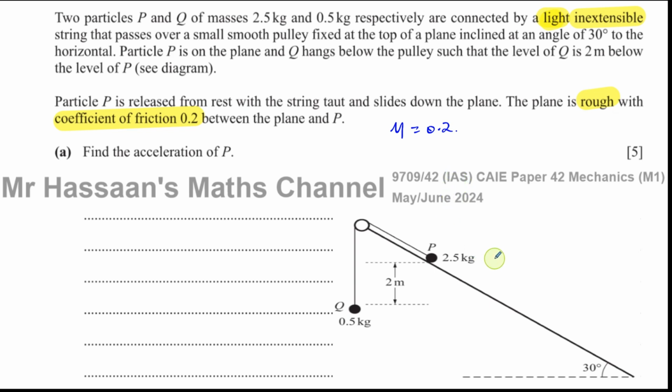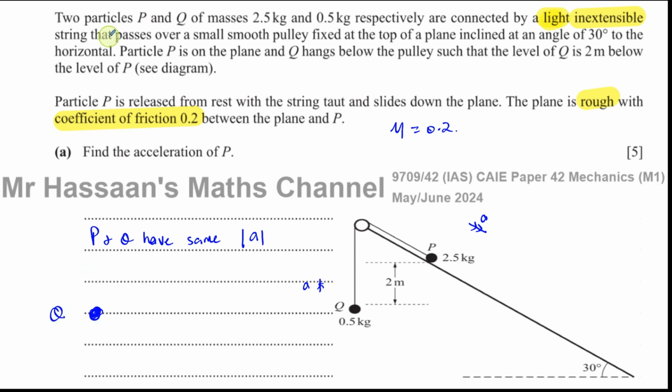Basically, upon release, P is going to accelerate this way and Q is going to accelerate that way. So we want to find the acceleration of P. The acceleration of P and Q is the same. Why? Because they're connected by a light inextensible string. They have the same magnitude of acceleration. The acceleration of Q going up and the acceleration of P going down the plane is the same. So we can take Q and make a force diagram on Q.